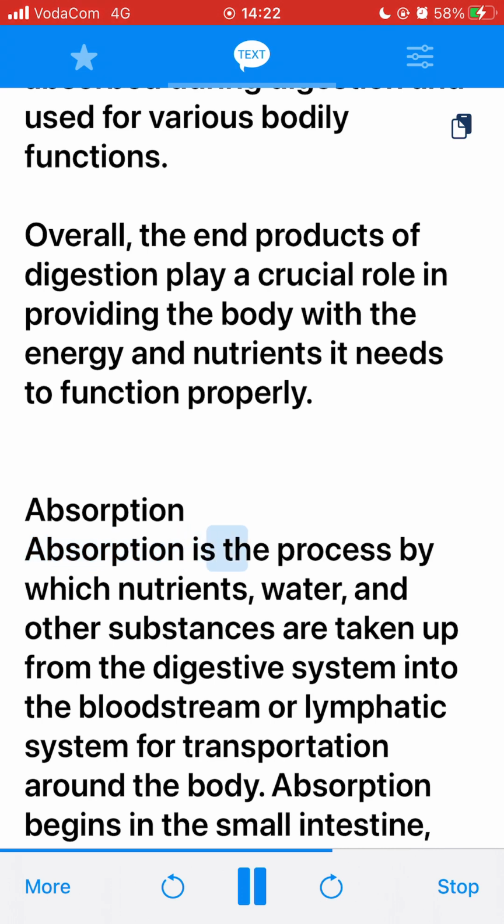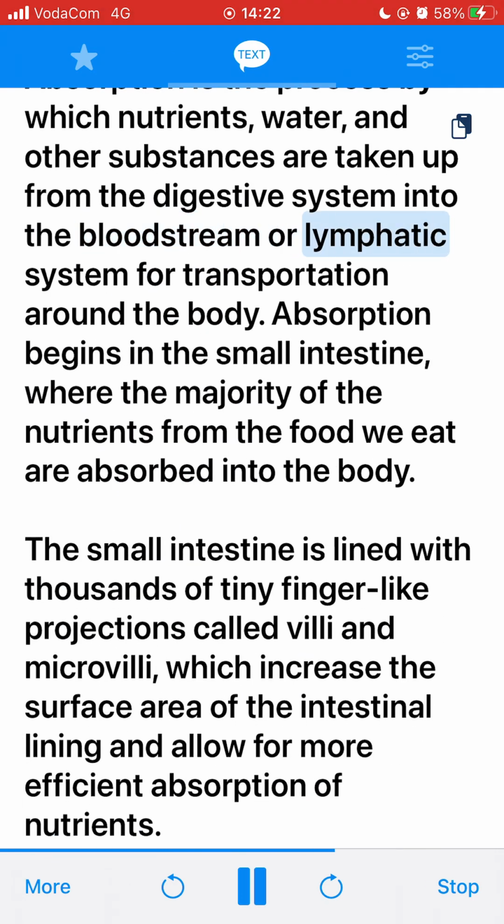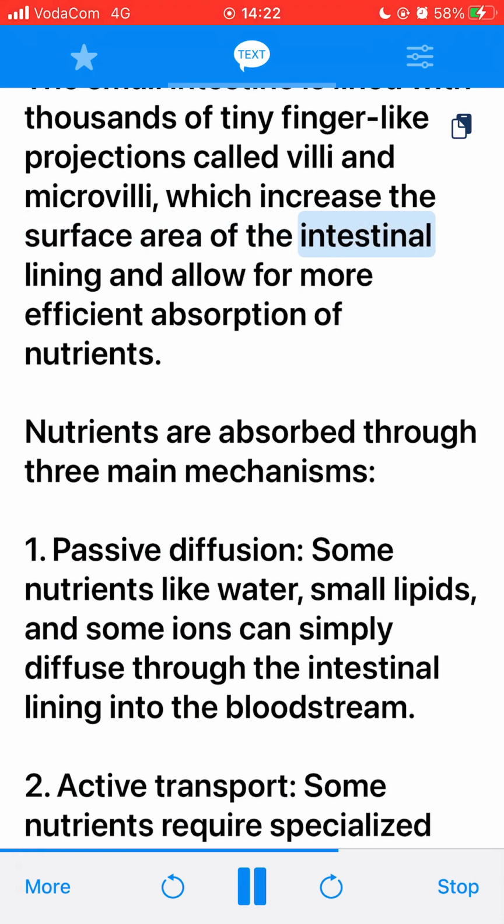Absorption. Absorption is the process by which nutrients, water, and other substances are taken up from the digestive system into the bloodstream or lymphatic system for transportation around the body. Absorption begins in the small intestine, where the majority of the nutrients from the food we eat are absorbed into the body. The small intestine is lined with thousands of tiny finger-like projections called villi and microvilli, which increase the surface area of the intestinal lining and allow for more efficient absorption of nutrients.